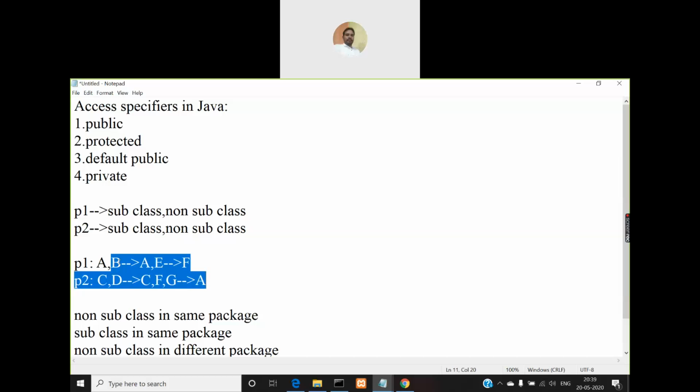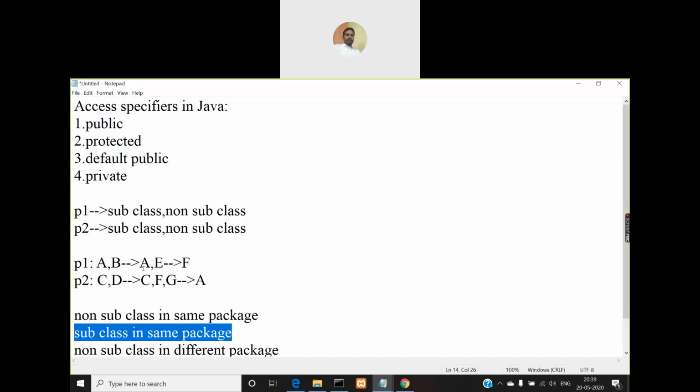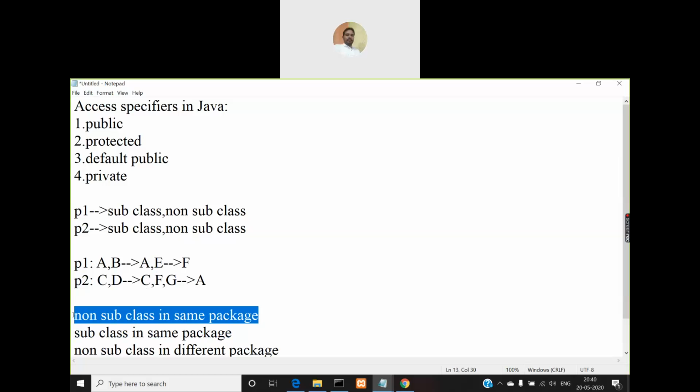So if you look at all the remaining classes except A, B will come under which category? Subclass in the same package, right? And when you take class A, the class E, is it a subclass for A? It is not a subclass, right? So this will come under non subclass in the same package. A is in which package? Same package P1 where A is there. Both A and E are defined in the same package.